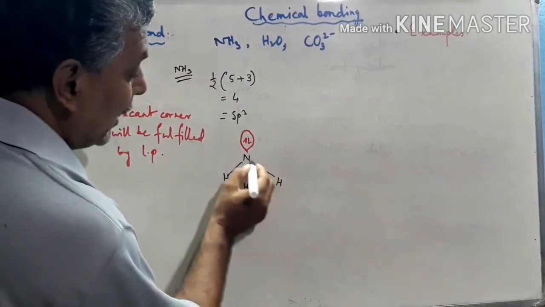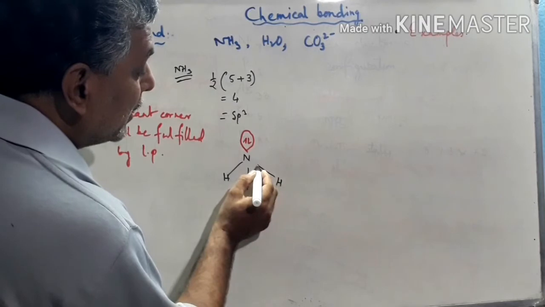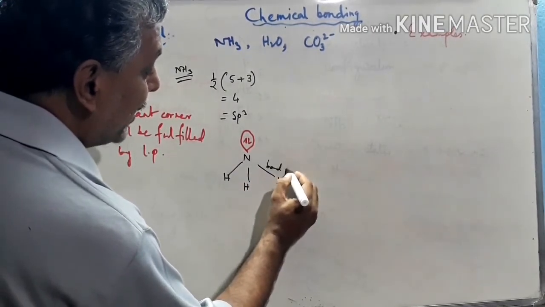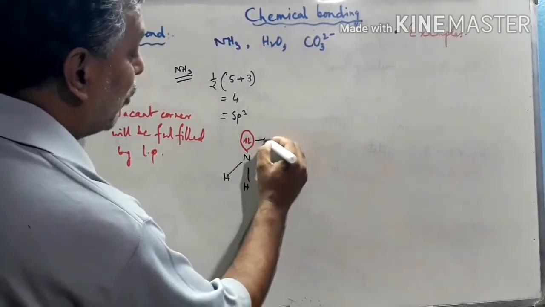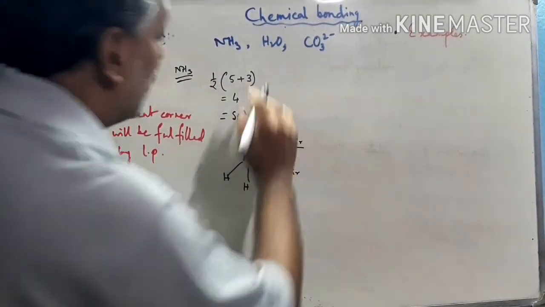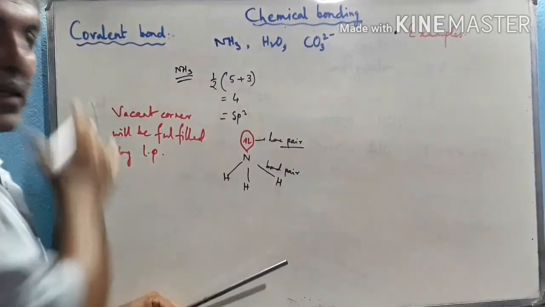This is called the sigma bond, where the bond pair is present, that is, the bonding electron pair. But this is the lone pair, where no such interaction occurs because there is no other atom on the opposite side of the lone pair.